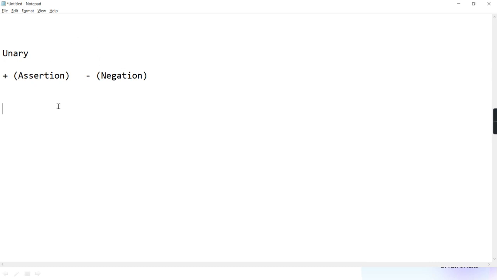Minus means it negates it: minus of A gives negative if A is positive, and positive if A is negative. The associativity of this is right to left, and it is always used in prefix form.